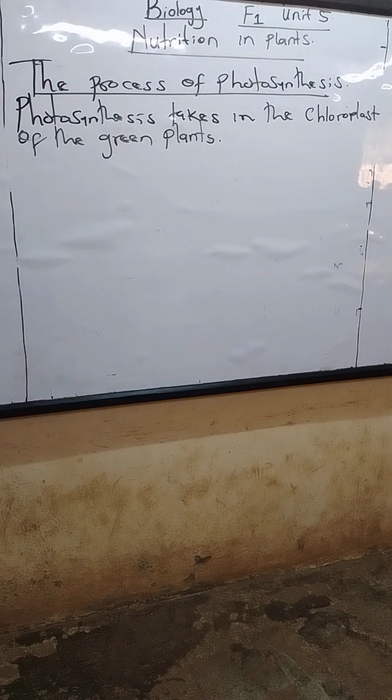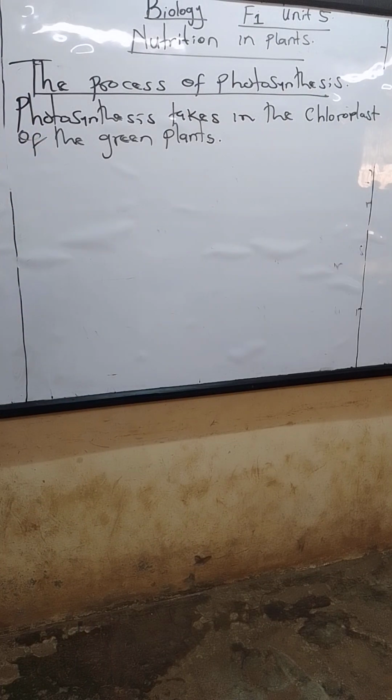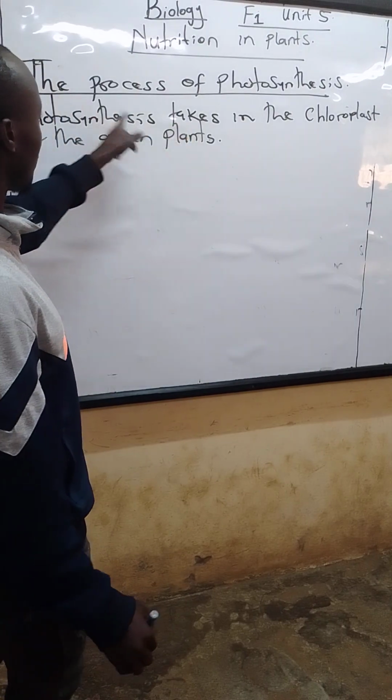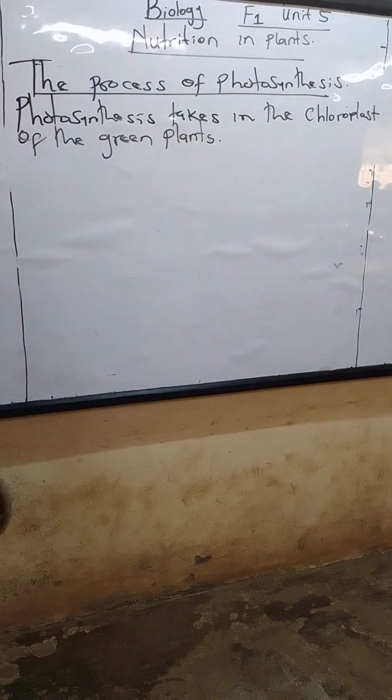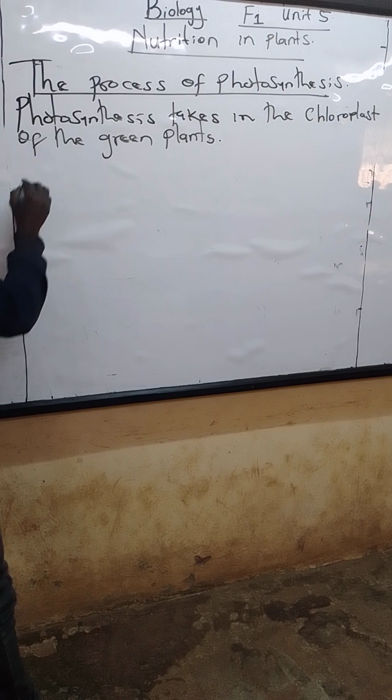Now, for photosynthesis to take place, we have certain requirements. The structure and function of the chloroplast we'll be looking at under this stage, the process of photosynthesis. So let's check on the requirements needed. What are the requirements for photosynthesis to take place?